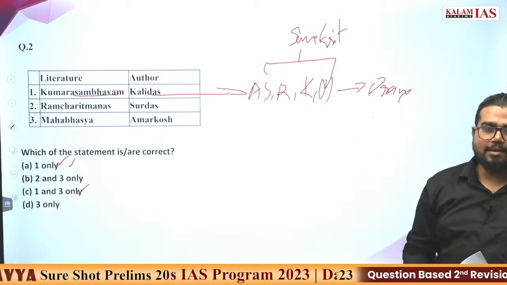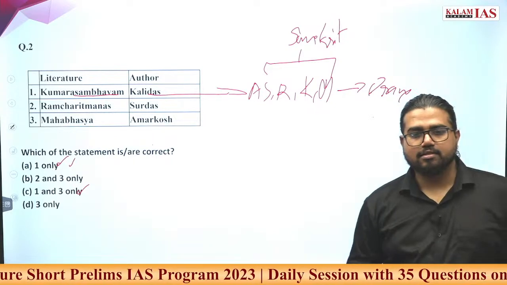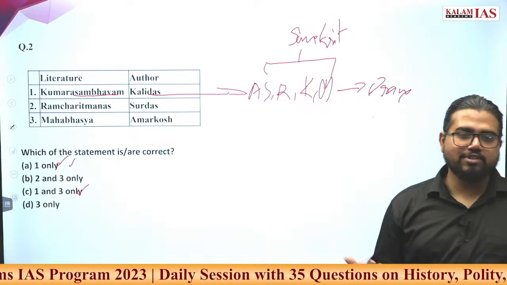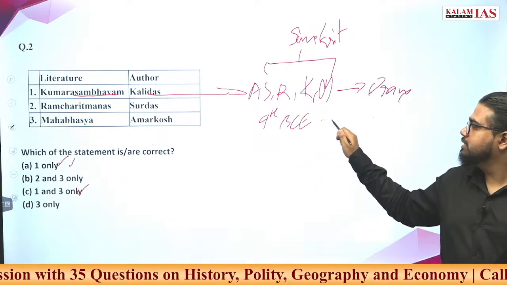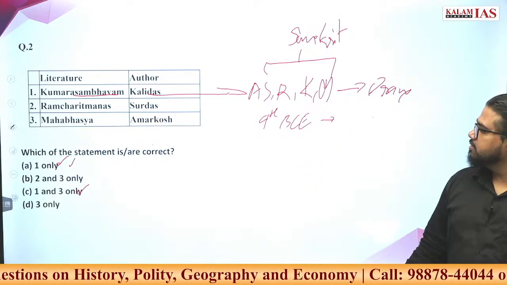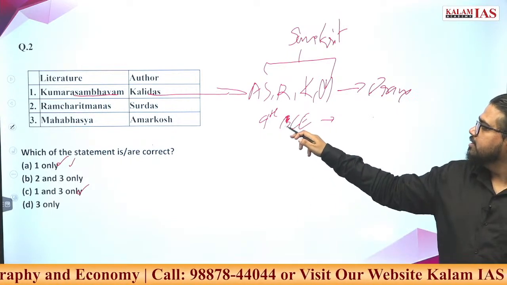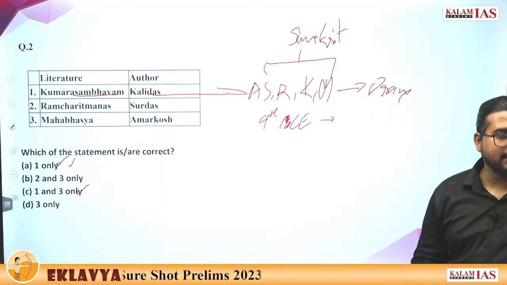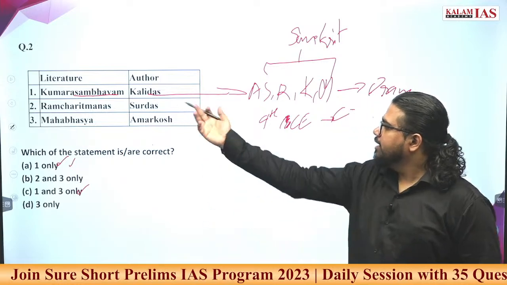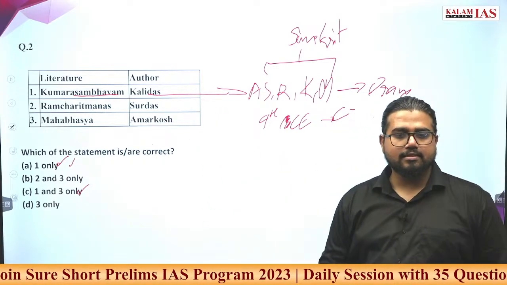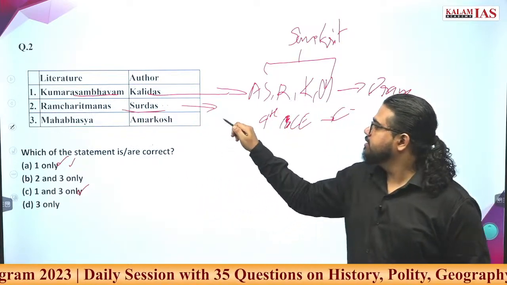Now, what is the rough time period of Kalidasa? Which time period will it be? 4th century. AD or BC? Then who was the ruler during this period? Chandragupta. Go ahead. Ramacharitamanas, who wrote this? It's not by Surdas, it's very common. It is written by Tulsidas.